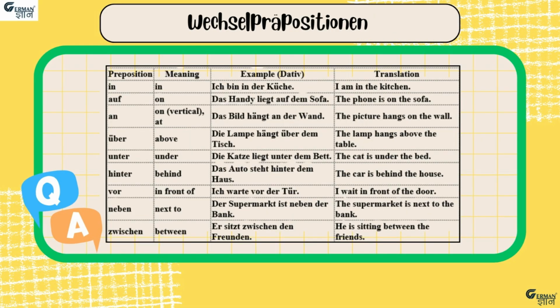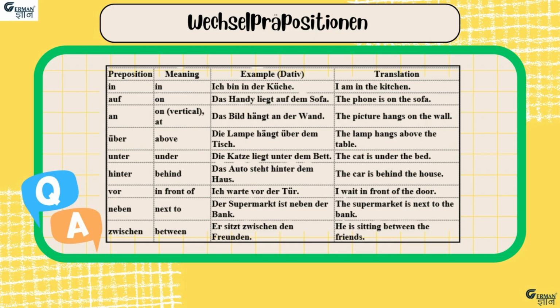Now on the screen you can see the wechsel prepositions which show location, meaning if there is motion in the sentence then it is considered accusative, otherwise dative. The first preposition is in, meaning in, and the example is ich bin in der Küche, meaning I am in the kitchen. Here in is used with the dative case because there is no motion in the sentence, that's why der is from the dative feminine case. But if I say I'm going into the kitchen, then instead of in der Küche I have to write in die Küche, because now it shows motion, that I'm going from place A to place B.